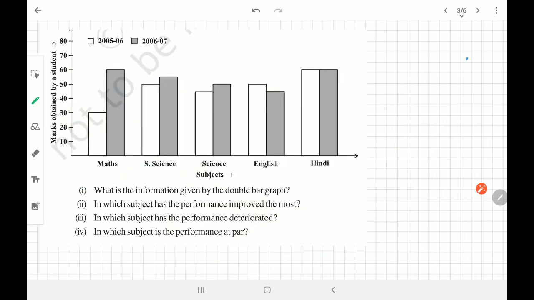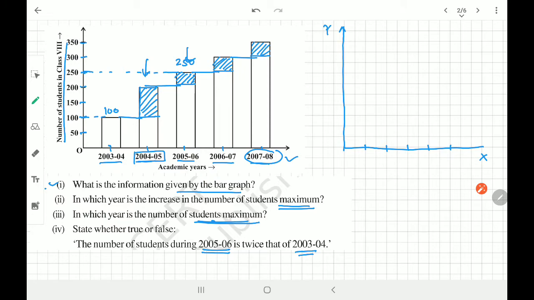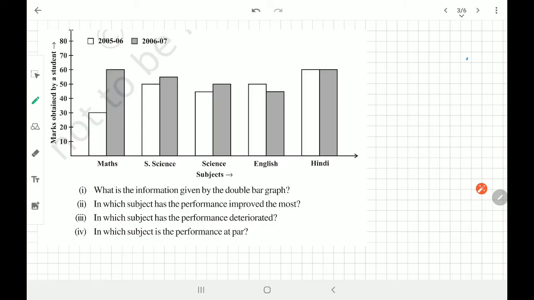Again, we are going for the same thing today, just a revision of your previous grades and understanding how the graph is. Now this is a new type of graph, which is called a joint bar graph. Look, this graph is called just a bar graph, and this graph is called a joint bar graph because we have two graphs or two bars for the same. There are two bars for maths, for social science, for science two, for English two, for Hindi two. That's why we call it a joint bar graph.